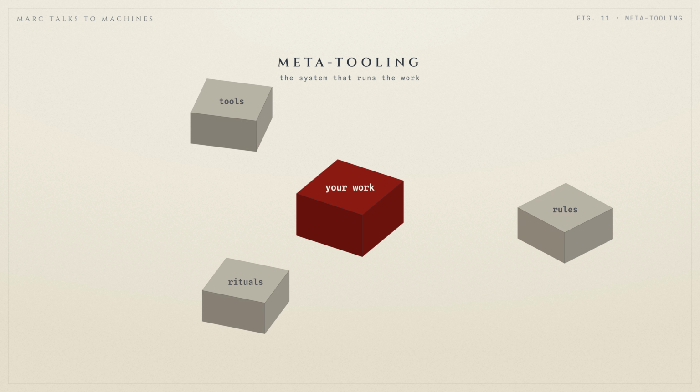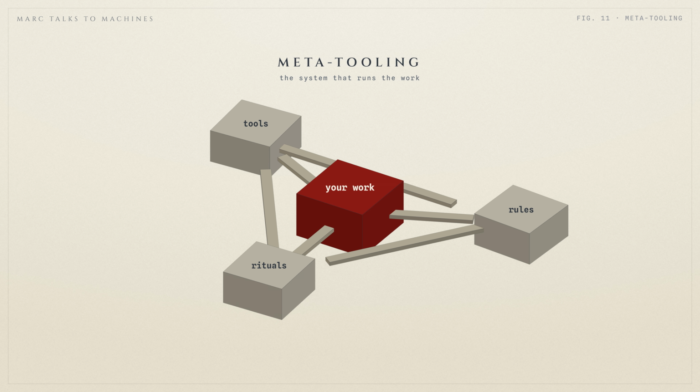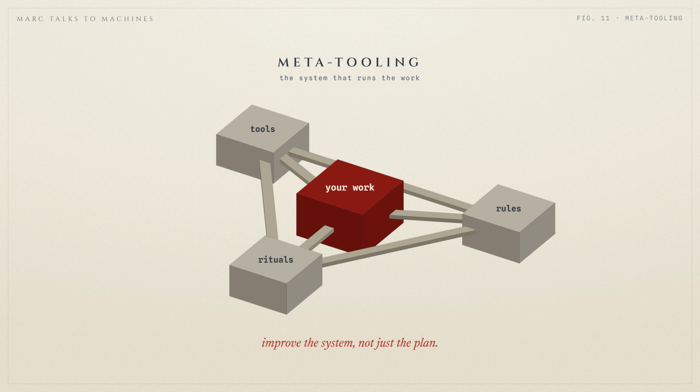Testing a tool is always useful, even if you decide not to use it. Trying to understand it forces you to look closely at how your own process works. That's how a shelved tool ended up improving the system anyway. I call this meta-tooling, and this is what it looks like. Using AI to refine the system you work in, and not just the work itself. Most of the work is building. Meta-tooling is the other half.